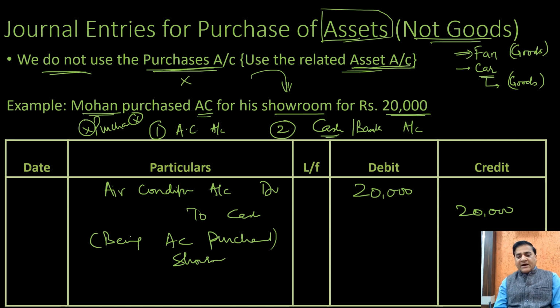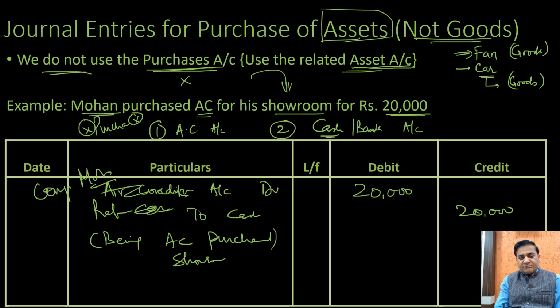Similarly, if you buy a car and you are not a car dealer, the account would be car account debit. If you have purchased a refrigerator, it would be refrigerator account debit. If you purchased a motorcycle, it would be a motorcycle account debit. If you purchase a computer, it would be computer account debit, not the purchase account debit.